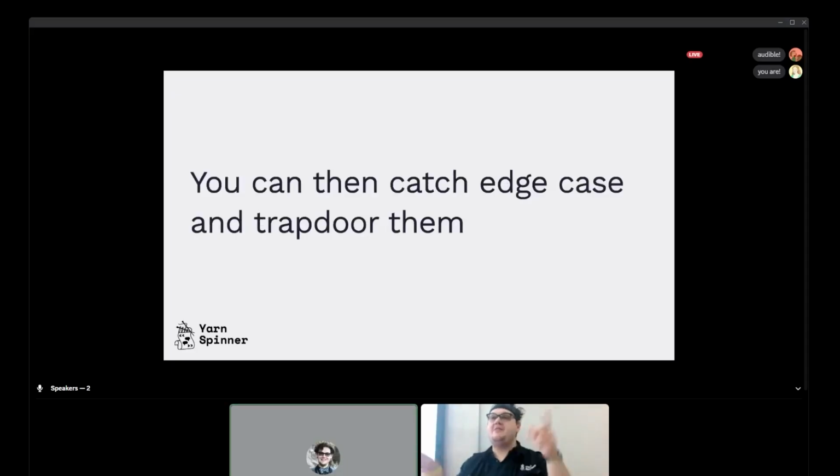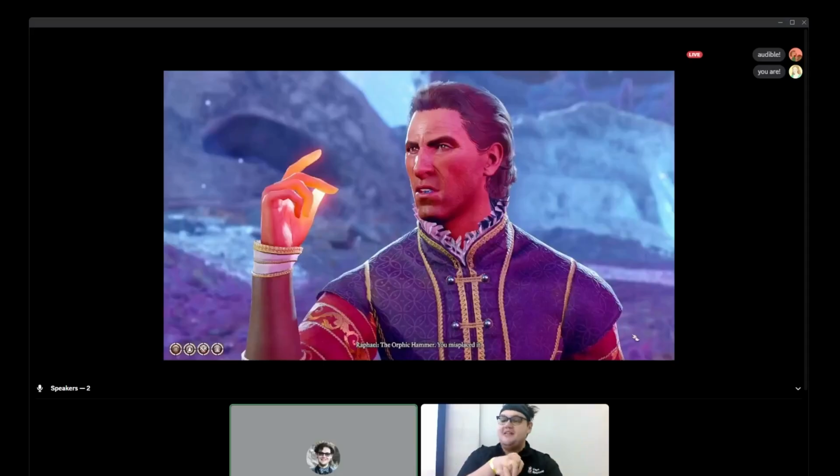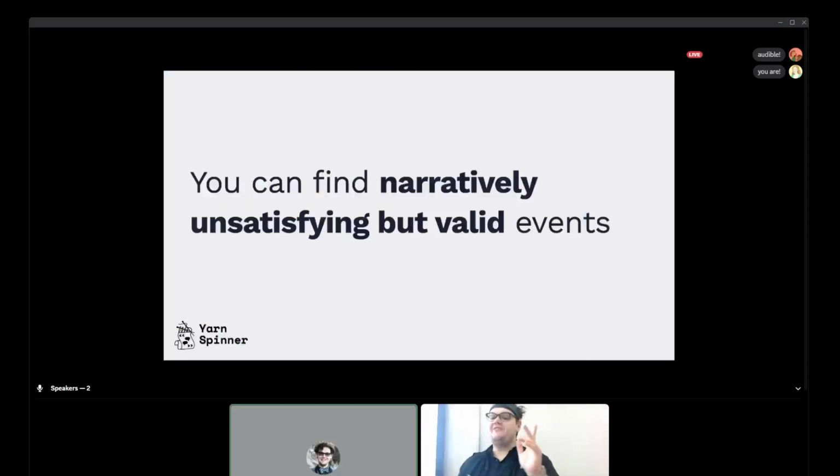Now, if you haven't finished Baldur's Gate 3, plug your ears, because this is a slight spoiler. Very tiny spoiler. One of the most impressive things about Baldur's Gate 3 is that there is this object that's very important to the game called the Orphic Hammer, and someone on the team, either through testing or really good planning, realized that the hammer can actually be thrown away, which cuts out a huge portion of the game. But they've actually got specific dialogue where one of the villains tells you off, "The hammer, you misplaced it, you fool," and a check for it. And you can find stuff like this using technology like this. It's very powerful.